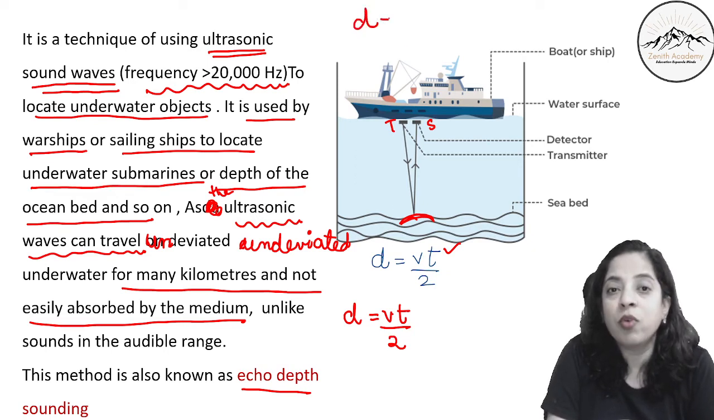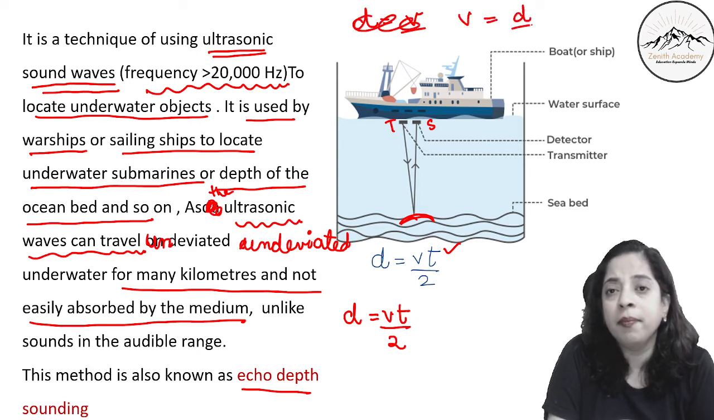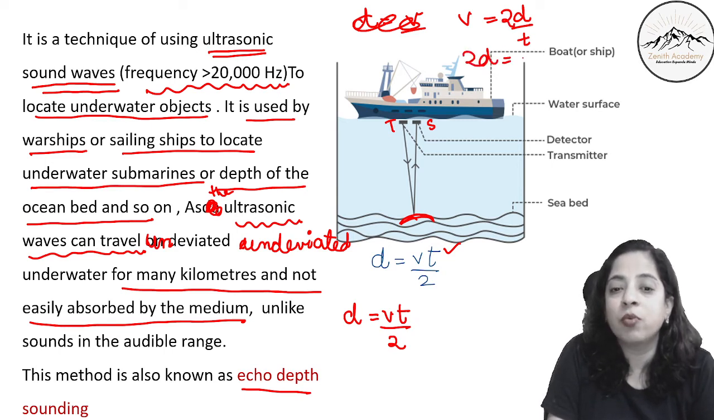So velocity is distance by time. The distance is 2d in this case, right? So if you cross multiply, 2d is equal to Vt, therefore d will be Vt by 2. This is how you arrive at this formula, Vt by 2.